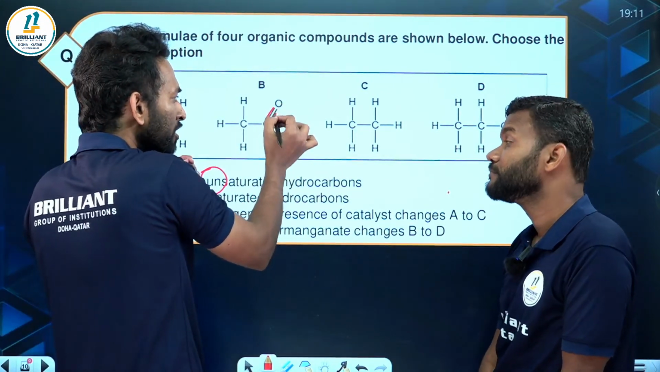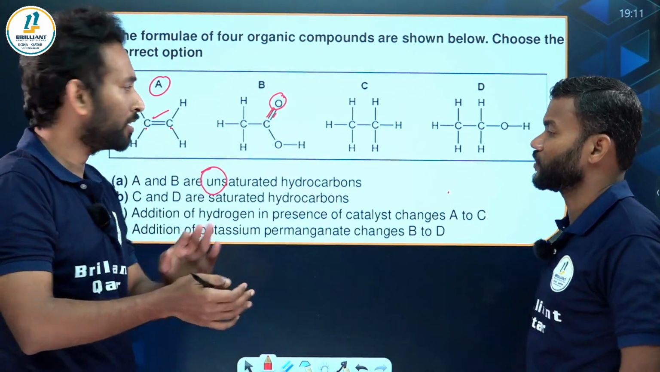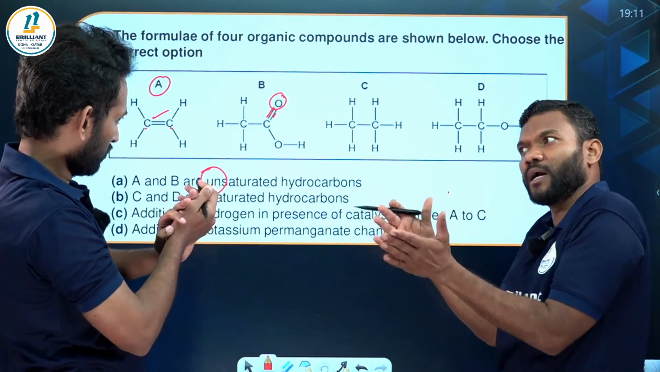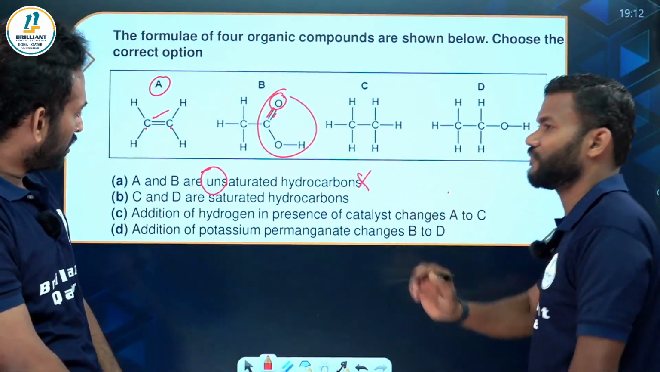Yes, there is a double bond, but it is not between carbon and carbon, so it is not unsaturated. To be unsaturated, it should be between carbon and carbon. This is a functional group. So that means this option is wrong.